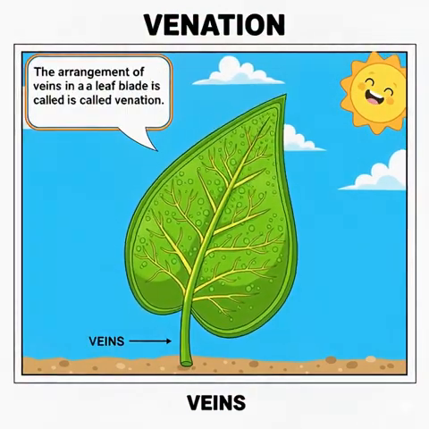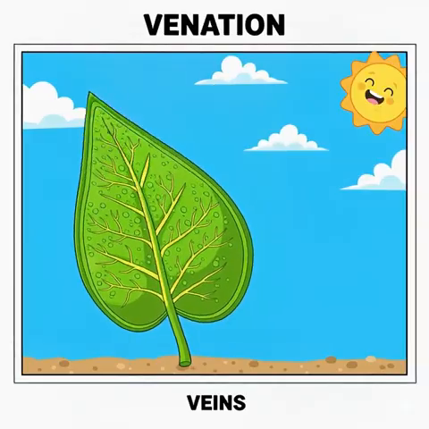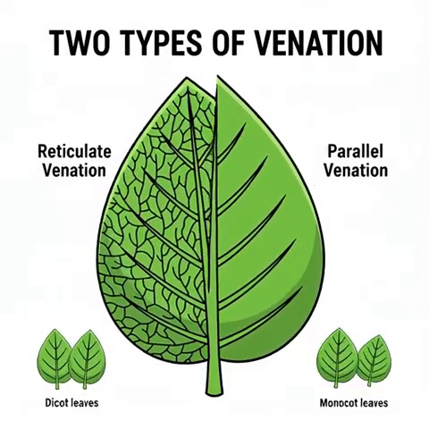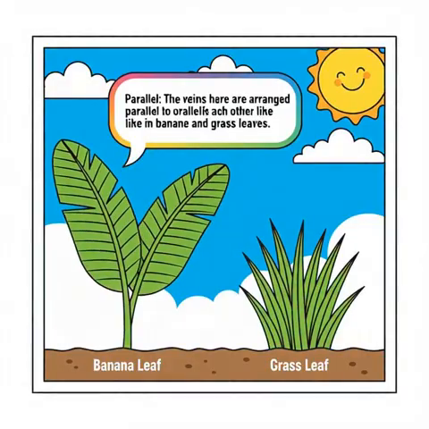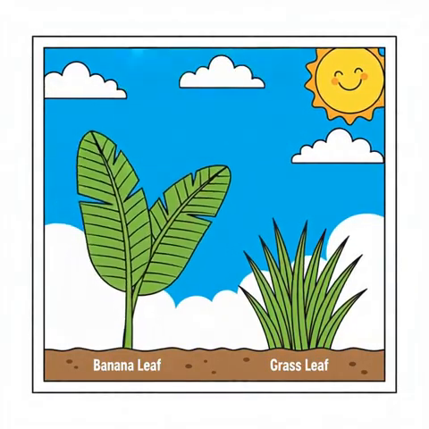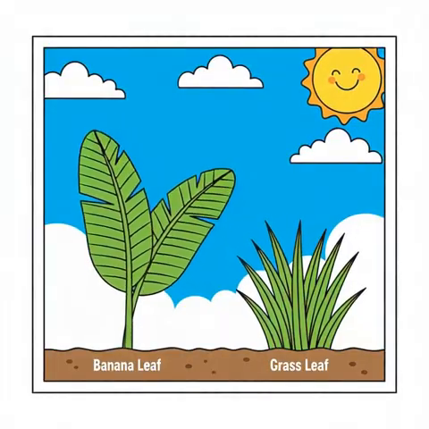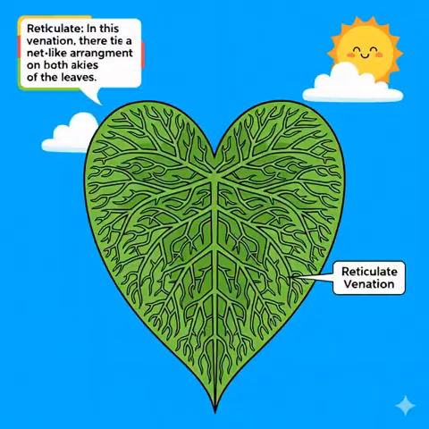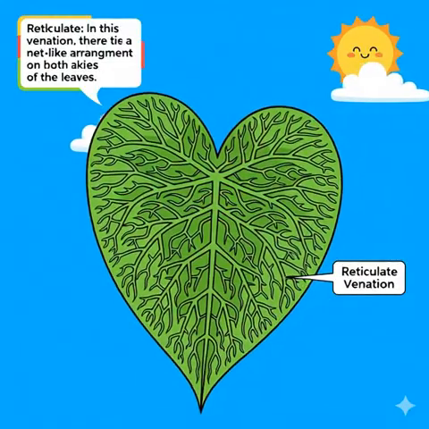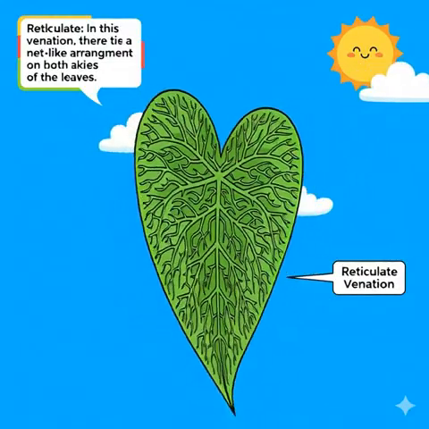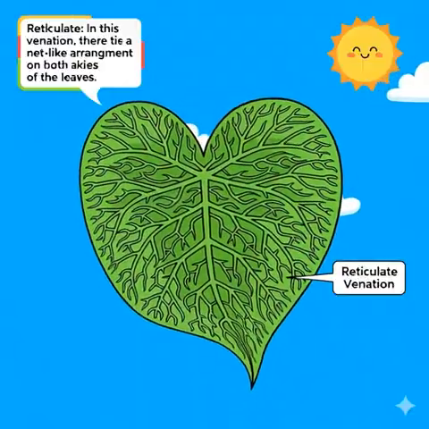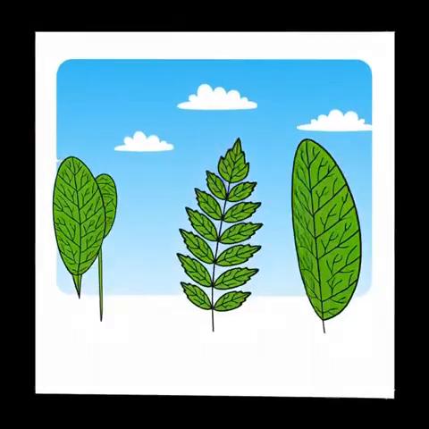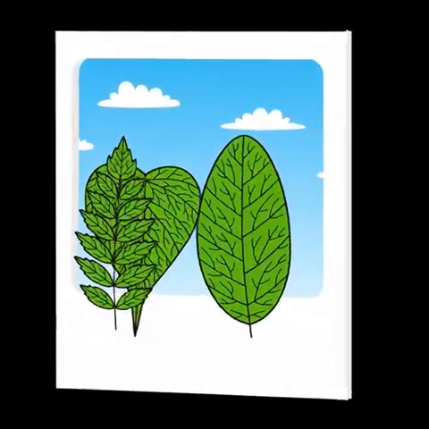The arrangement of veins in leaf blade is called venation. The leaves of plants show two distinct venation. Parallel. The veins here are arranged parallel to each other like in banana and grass leaves. Reticulate. In this venation, there is a net-like arrangement on both sides of the leaves. Peepal, neem and mango leaves have this type of venation.